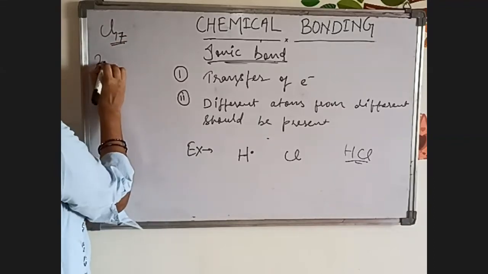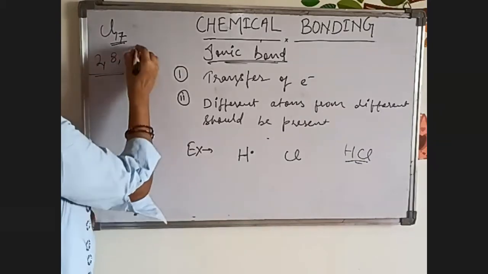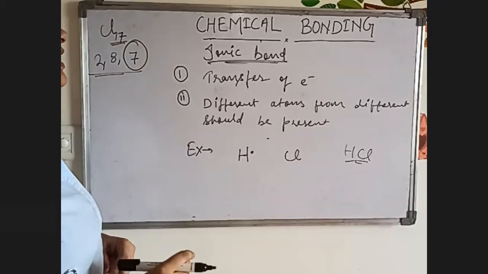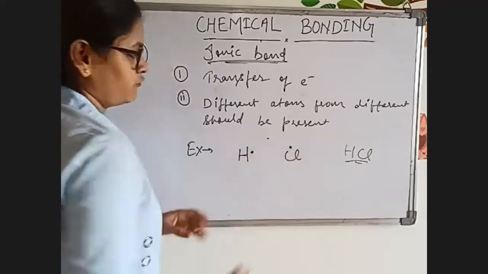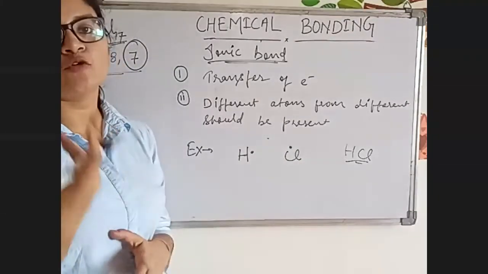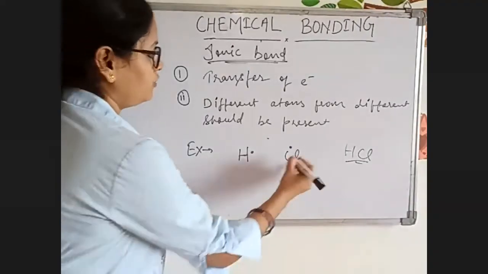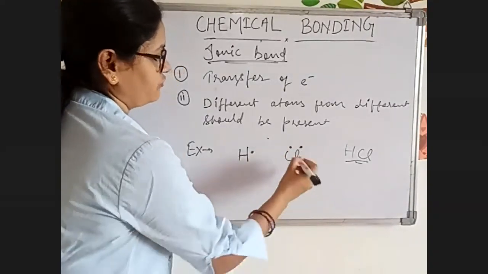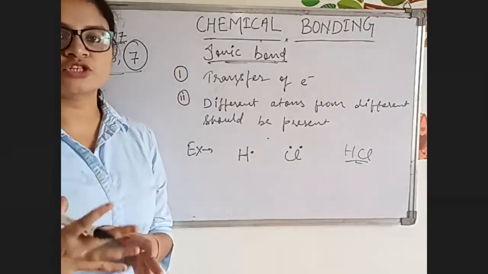It will be 2, 8, and 7. So this is known as valence electron. From here, I'll discuss what is valency, what is electrovalency, and what is valence electron. Valence electron means the electron which is present in the outermost shell.